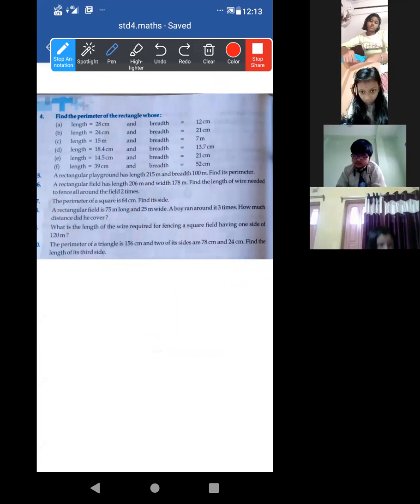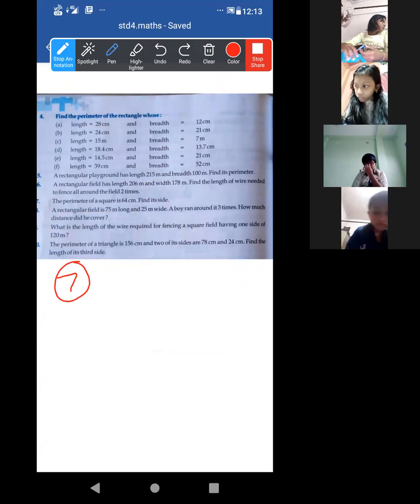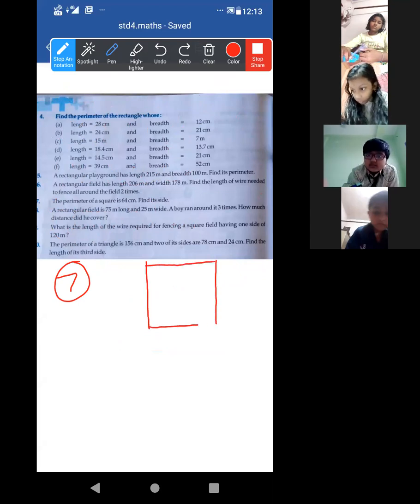Now the next one, seventh one. That one will be your homework. This seventh one will be your homework. I'm explaining just. Find the perimeter of a square. Acha, no, that one is not your homework. Do it. The perimeter is given 64 centimeter. Acha, look at this. This is a square. Draw it.